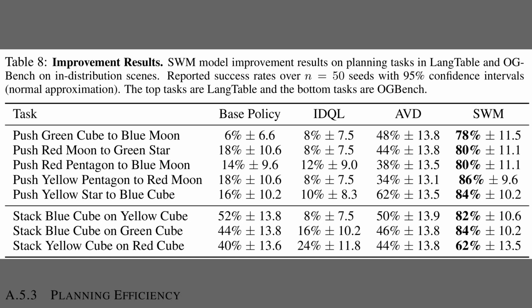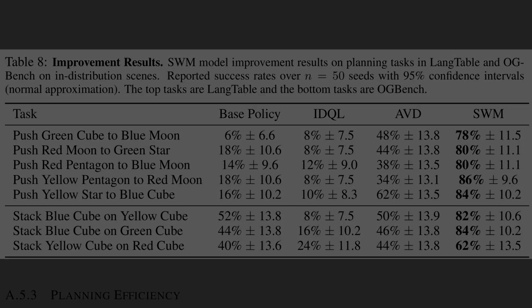Table 8 presents the resulting success rates across planning tasks. The semantic model leads across the board, beating the gray base policy, offline reinforcement learning, and the video plus question answering pipeline. Push tasks land around 78 to 86%, while stack tasks reach roughly 62 to 84%. Results use 50 seeds with 95% confidence intervals, so differences are statistically meaningful.